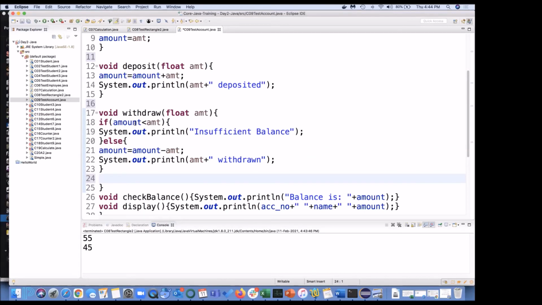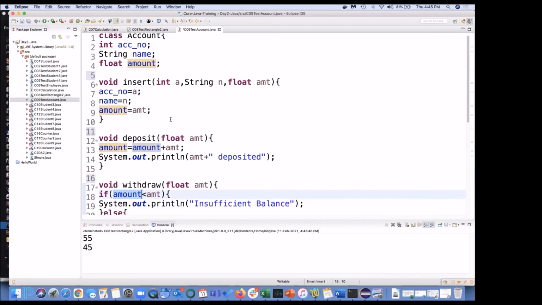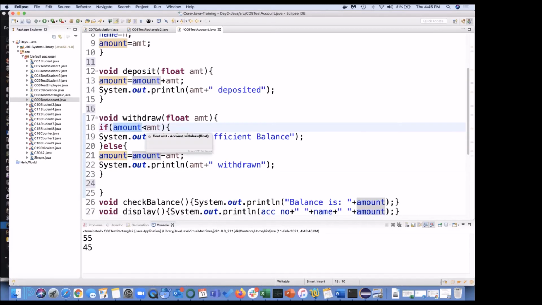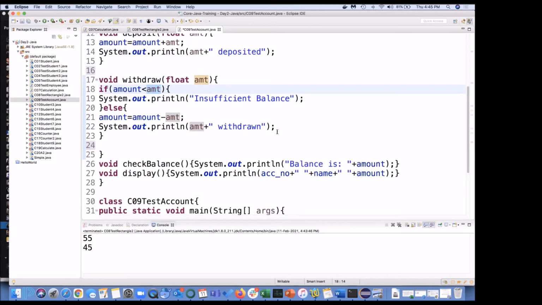You can withdraw when this amount, what is this amount? This amount is your current balance. When this amount is greater than the amount which you want to withdraw. So suppose in my account it is 20,000, the withdrawal should be 19,000 or 19.5 thousand. It cannot be 22,000. If it is, then the condition will give insufficient balance. Else, from your main balance, remove the amount which you want to withdraw, and then print that much amount is being withdrawn.